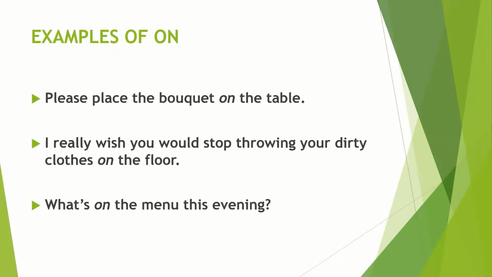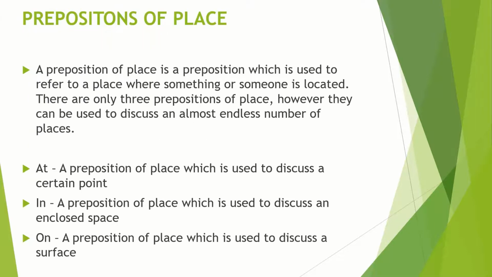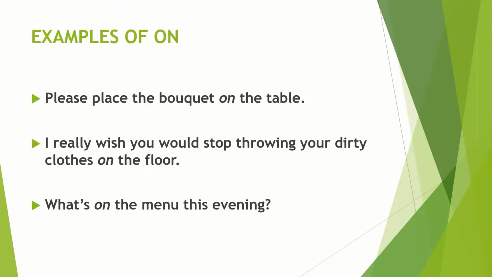Now coming to on. What we saw is that on is a preposition which is used to discuss a surface. The first example is, please place the bouquet on the table. The table is a surface, so on the table it is the surface here. The second example is, I really wish you would stop throwing your dirty clothes on the floor. On the floor is the surface here. What's on the menu this evening? So we are talking about on the menu, and it is also a surface in this sentence.